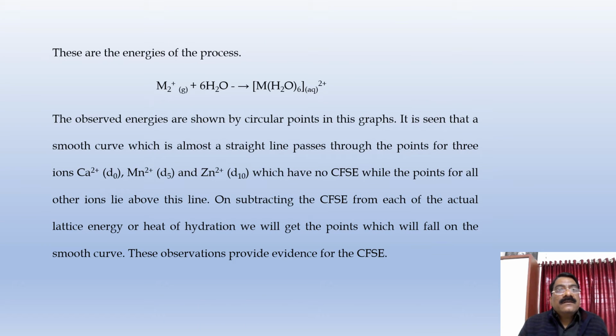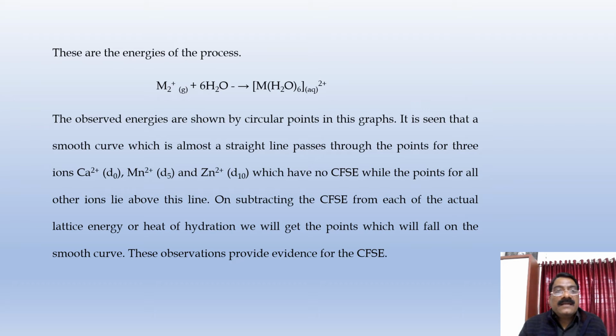These are the energies of the process M2+ plus 6 H2O gives M(H2O)6 2+ aqueous. The observed energies are shown by the circular points in the graph.